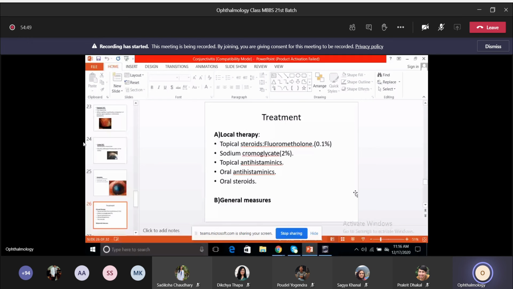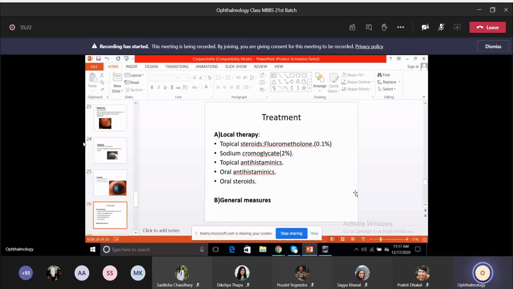Okay, so mainly you'll have to remember the types, the features, and then of course the treatment, which is the sodium cromoglycate, which is also a mast cell stabilizer. And sometimes in severe cases where there's intense itching and intense papillary reaction and all that, then you go for topical steroids in the form of fluorometholone, which is a weak steroid. Okay, so use of this steroid will not cause a rise in the intraocular pressure.